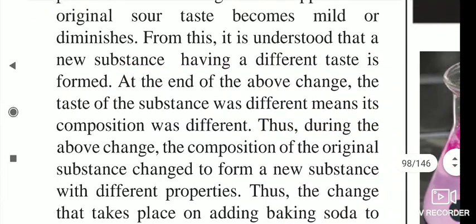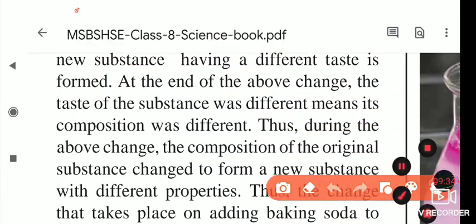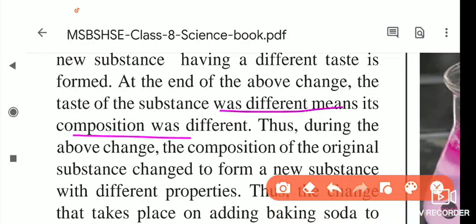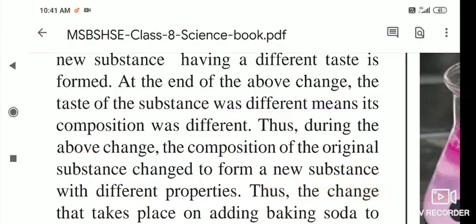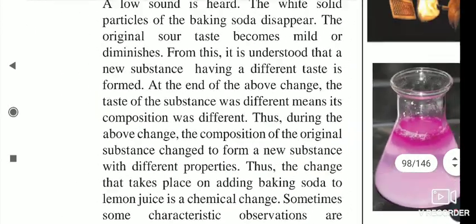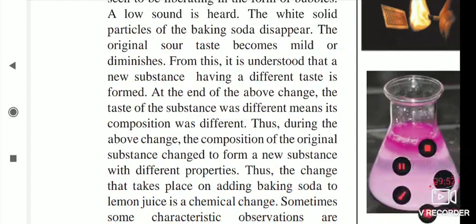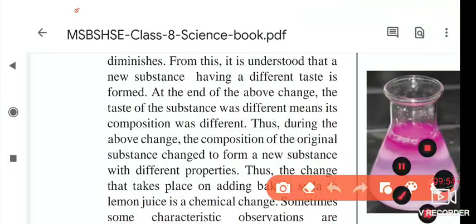At the end of the above change, the taste of the substance was different, meaning its composition was different. Thus, during the above change, the composition of the original substance changed and formed a new substance with different properties, and so this type of change is called a chemical change. I am going to repeat it.